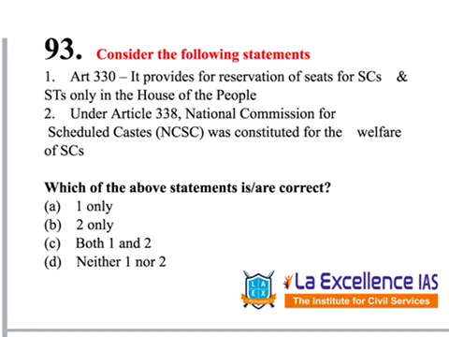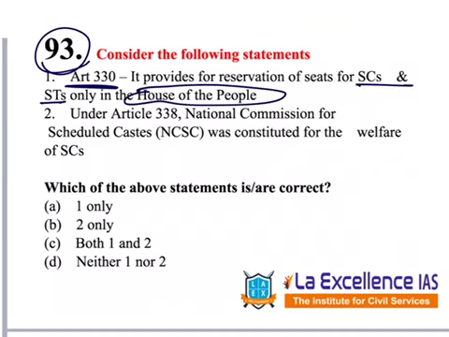The next question given under polity is question number 93. Consider the following statements. Article 330 provides reservation of seats for SCs and STs only in the House of the People. Reservations are applicable only in the direct elections, not in the indirect elections. So this is a correct statement.